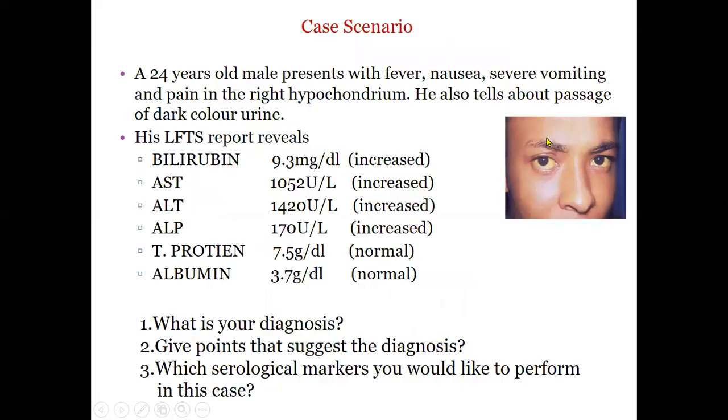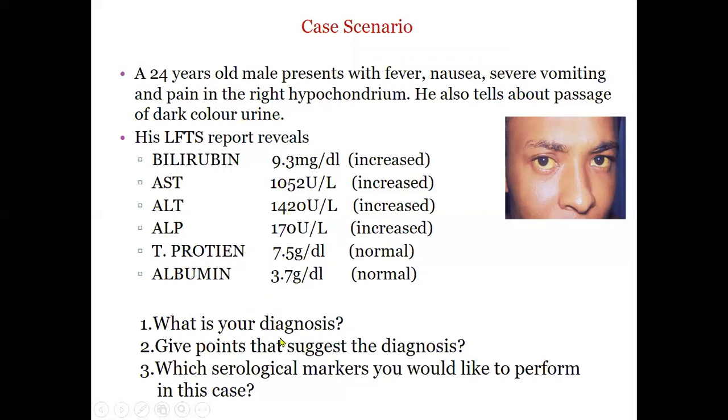Then the next scenario is a 24 years old male who presents with fever, nausea, severe vomiting, and pain in the right hypochondrium. He also tells about passage of dark colored urine. His liver function test report reveals bilirubin is 9.3, AST 1052, ALT 1420, ALP 170, total protein 7.5, albumin is 3.7. These are normal. This is a little bit raised, not too much. Now these are the findings which are important.